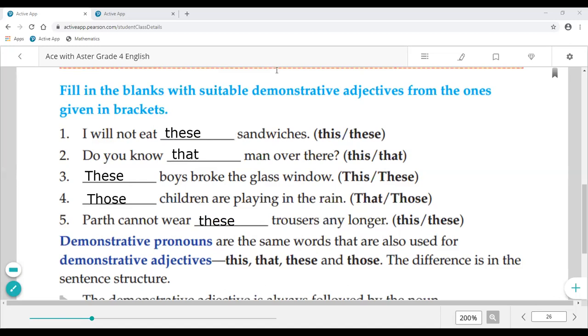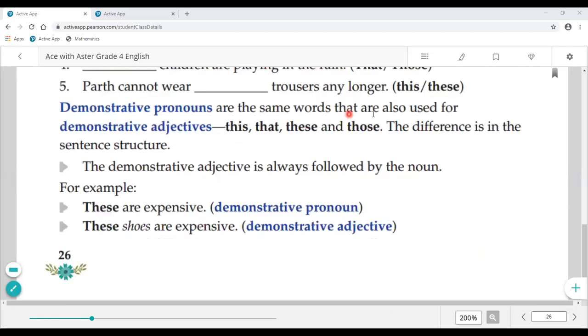Just read it again. Demonstrative pronouns are the same words that are also used for demonstrative adjectives. Now this is a kind of notice for us that when you read about pronouns, you have to focus on the fact that demonstrative adjectives and demonstrative pronouns are the same words: this, that, these and those. The difference is in the sentence structure. The difference comes wherever the sentence structure changes.